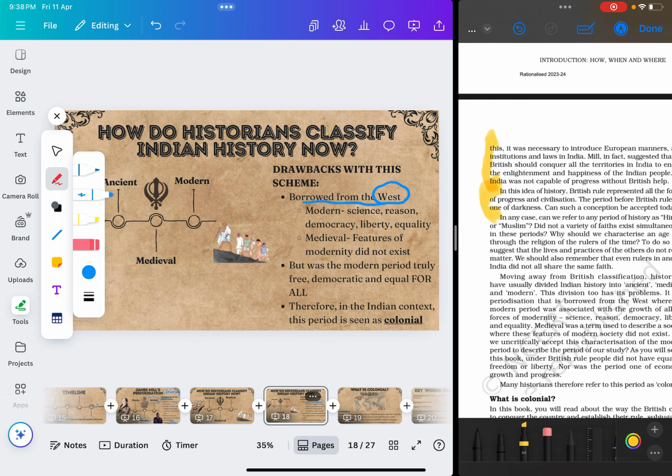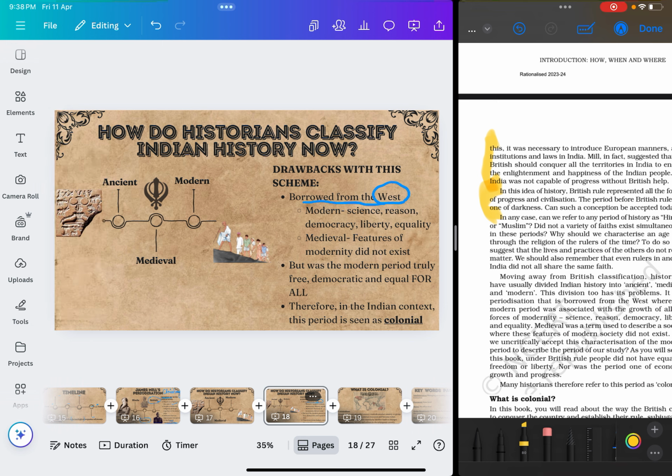Now, what do we mean by the West? West here basically means whether it is Europe or America, basically whatever is to the west of India. And why can't we use the exact same formula of ancient, medieval, modern that is used in the West and apply it to India?